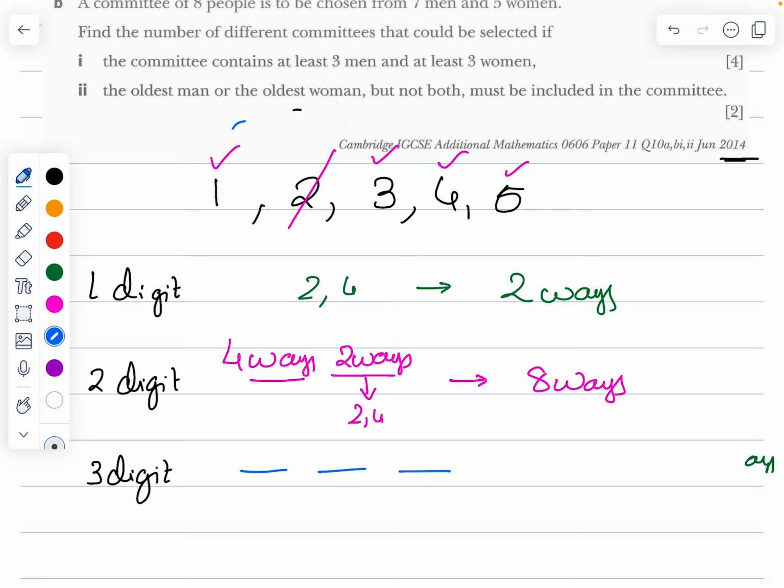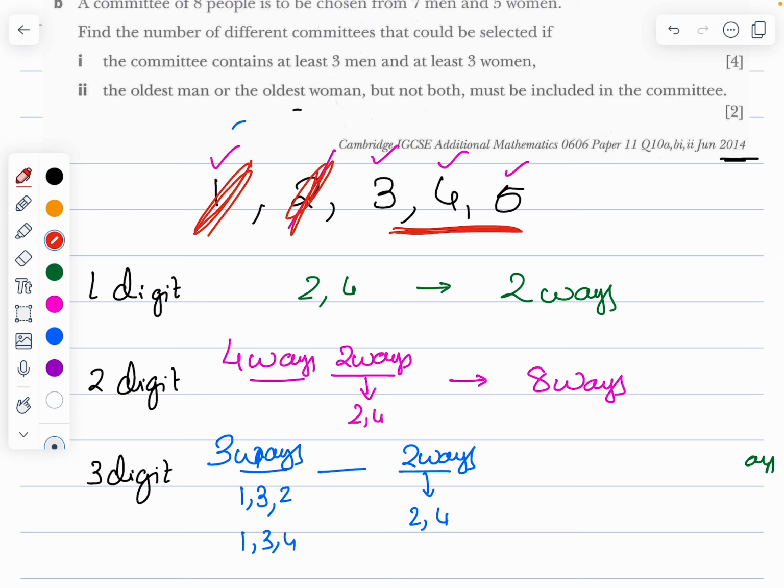Now the 3-digit even number. The last digit can be 2 or 4, so 2 ways. The first digit should be filled with 1, 3 or 2, or 1, 3 or 4, because 5 cannot take the hundreds place, as the number should be less than 500. So in either case it is 3 ways. For example, if 1 is used, and 2 was already used, how many numbers are left? 3 numbers are left, so the second digit can be filled in 3 ways. Totally it is 18 ways. Add all, there should be 28 ways. So the total number of even numbers less than 500 is 28.